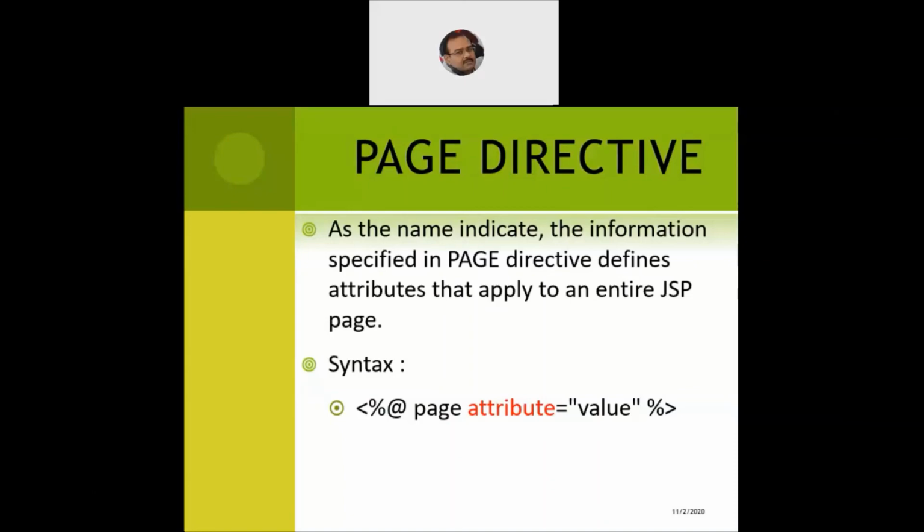The syntax: how do we write it? Less than, percentage, at the rate, page. The page is a directive. Now within this directive, I specify which attribute I would like to trigger. There are certain basic attributes, which we'll discuss in the next slide. I need to specify the name of the attribute.